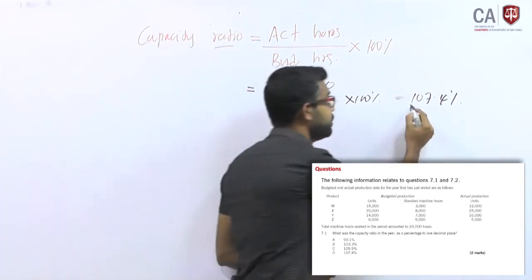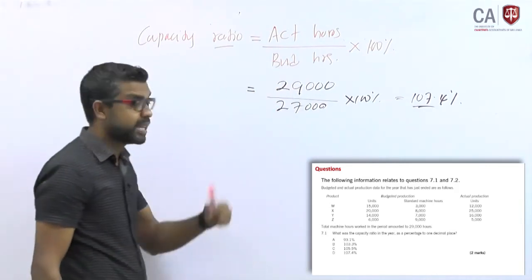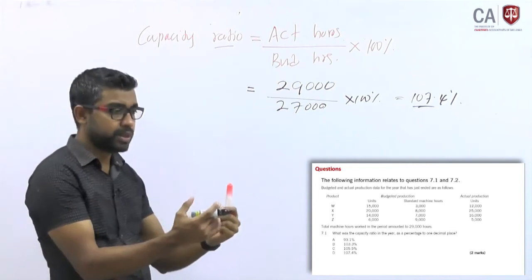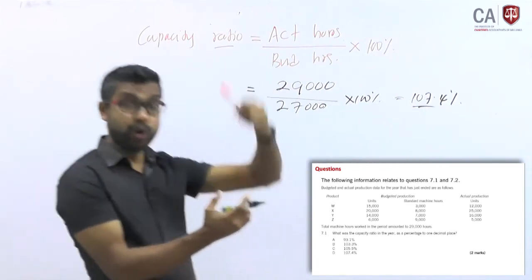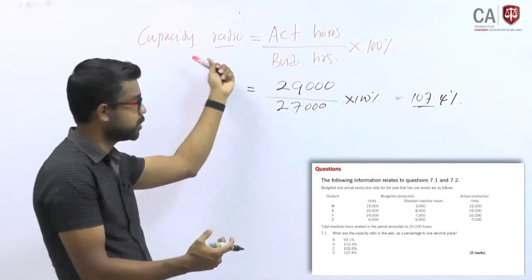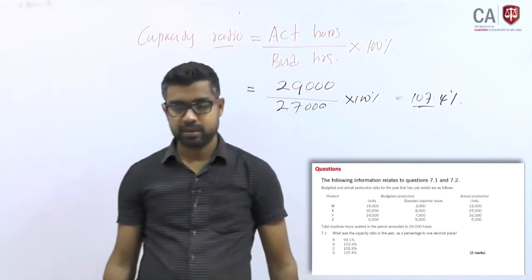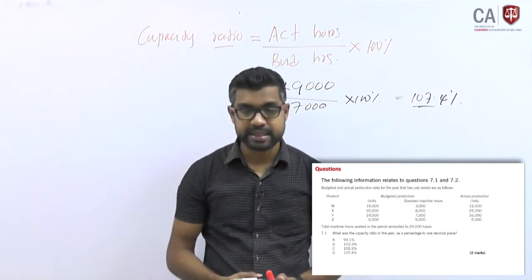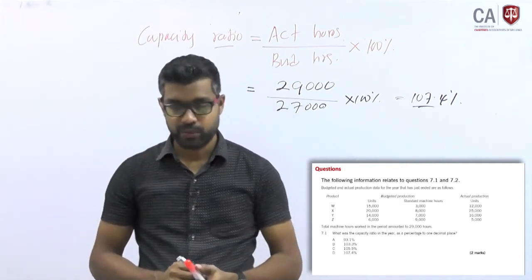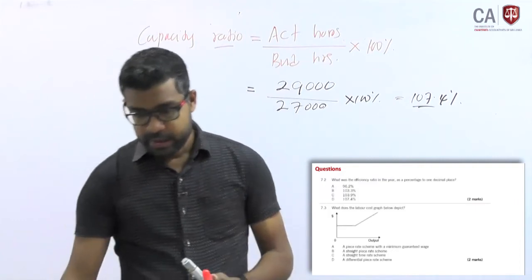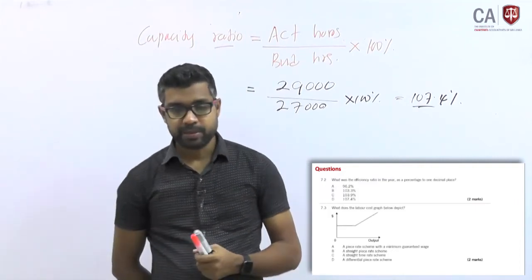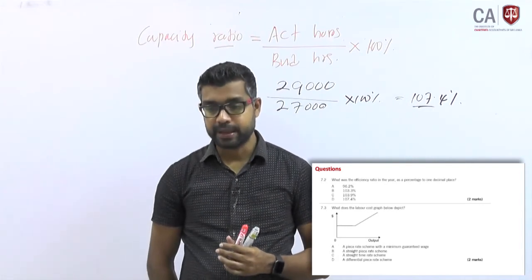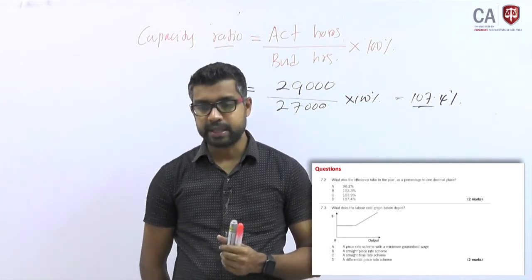That's why this ratio is going beyond 100, more than the capacity, because you have budgeted, you are expecting to work 27,000, you work more than that. Beyond that capacity you have worked. Capacity ratio explains that. 107.4. So the answer is what? Answer is D. Answer D has 107.4. Right?